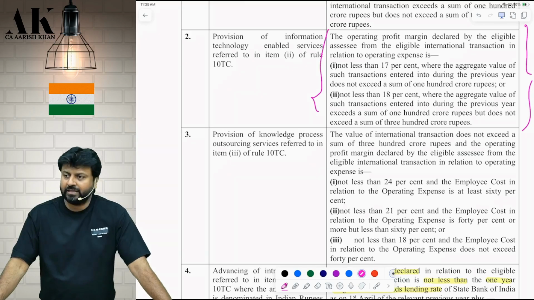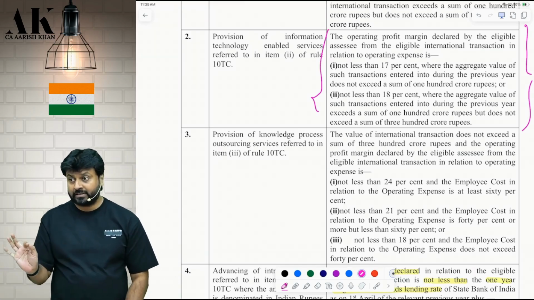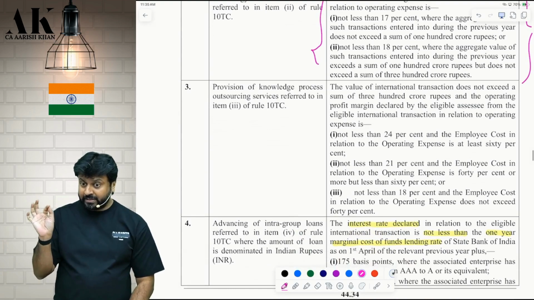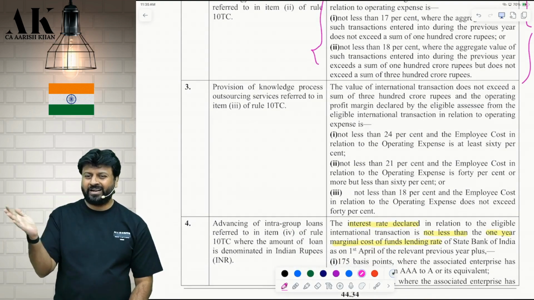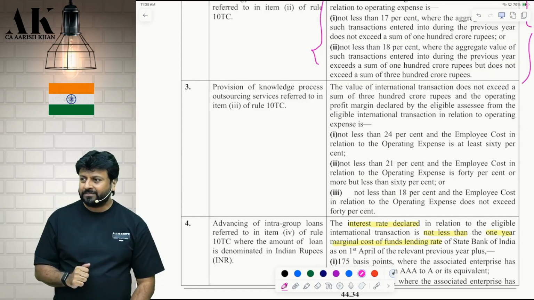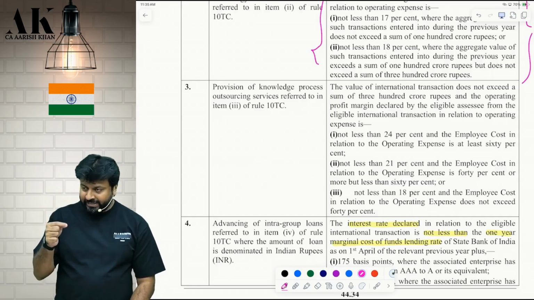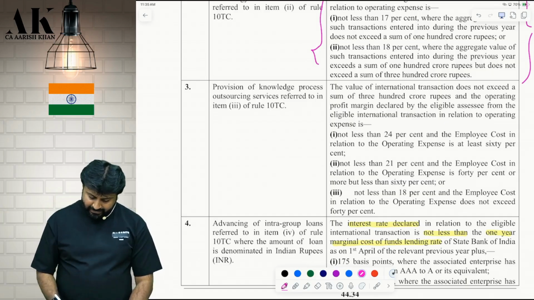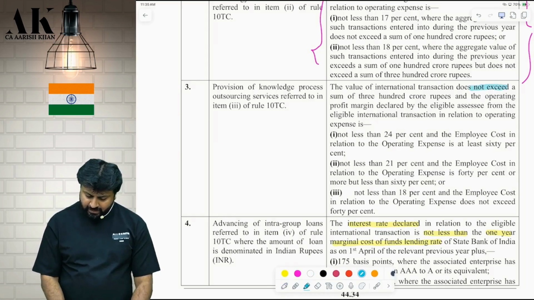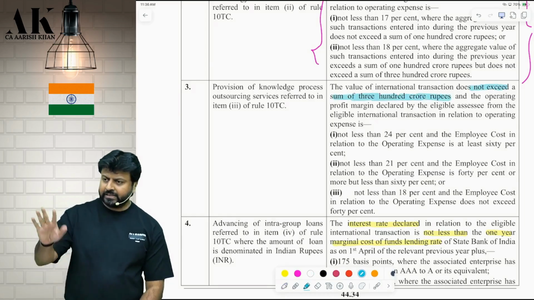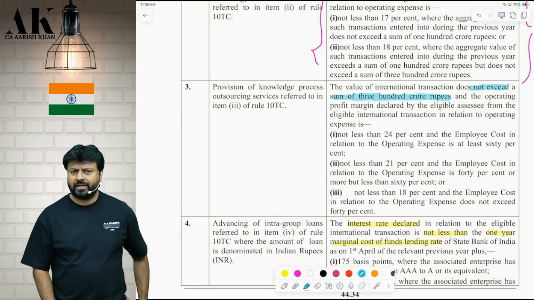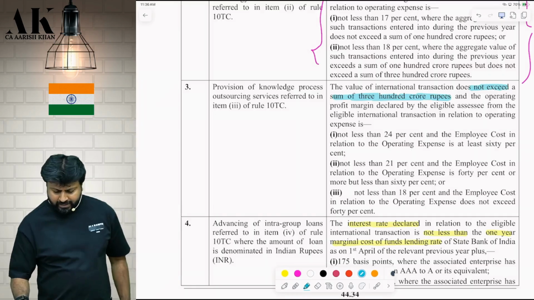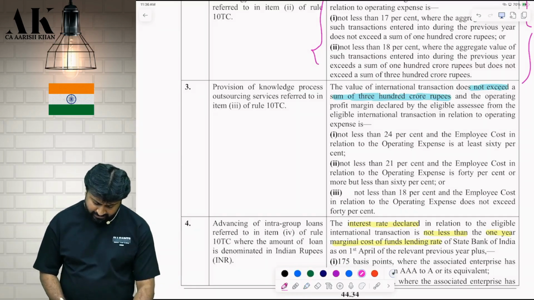Yes. What should be the safe harbor? Dangerous safe harbor it is. You have to be very careful with the percentage. First two were very simple: 17, 18, 100, 300. That's it. Third one, careful. Three slabs are there. How many? Three slabs. The value of international transaction does not exceed how much? Underline. First, this safe harbor is only applicable if the value of international transaction is up to how much? 300 crore. And the margin, wait.